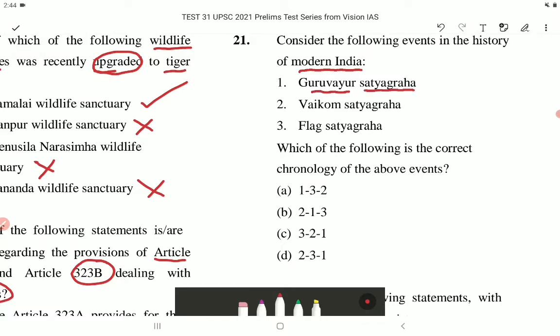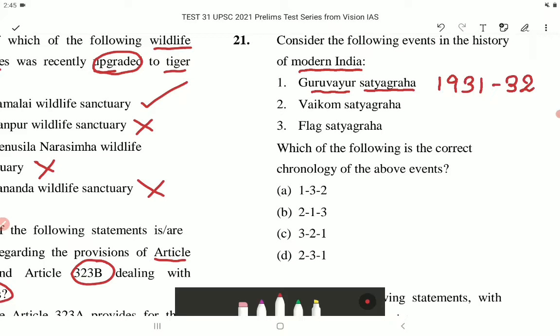So Guruvayur Satyagraha took place in 1931 to 32, and it was a satyagraha in the present Thrissur, then part of Ponani Taluk of Malabar district, and now it is a part of Kerala, seeking entry for untouchables into the Guruvayur temple. So this satyagraha is to seek entry for untouchables into the Guruvayur temple.